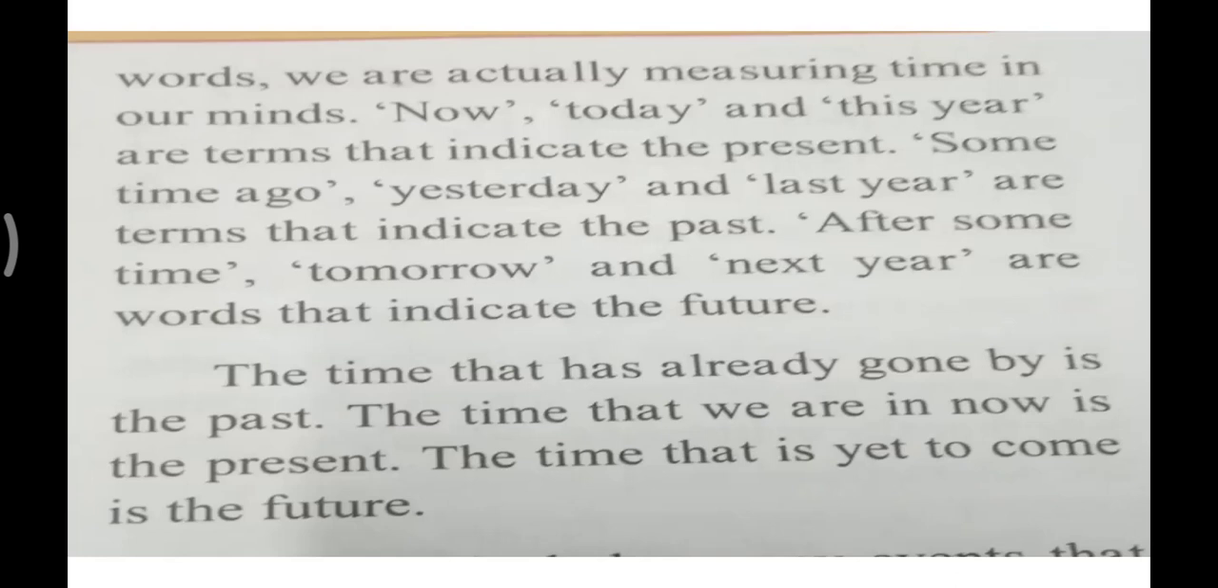Then after some time, tomorrow, and next year are the words that indicate the future, right, children? So the words like after some time, or tomorrow, or next year indicate the future, that is the time which is going to come, correct? The time that has already gone by is the past. You all know this. The time which is already gone by, which is already over, is called the past.